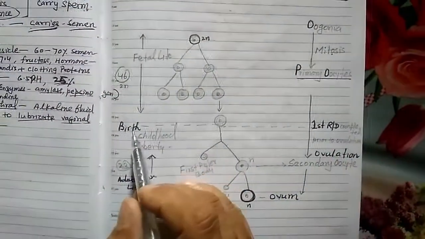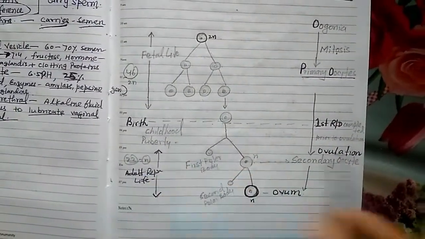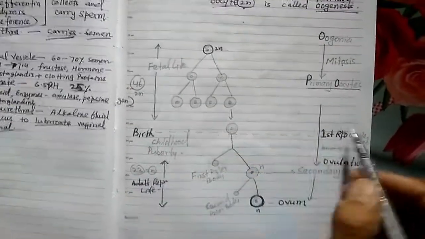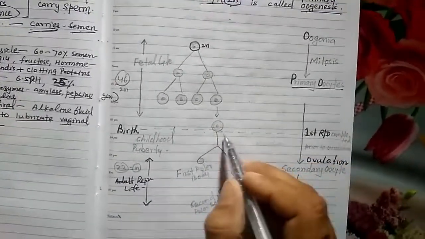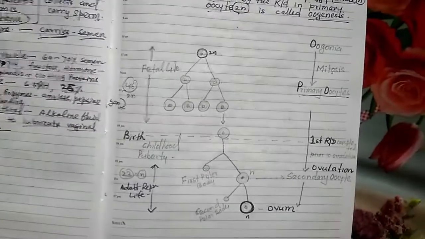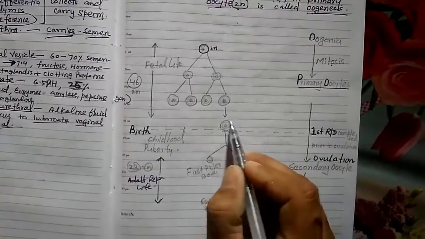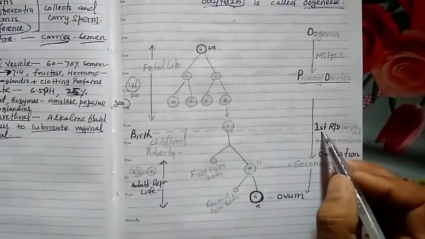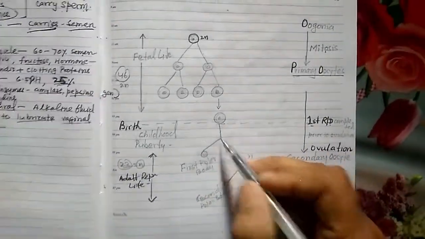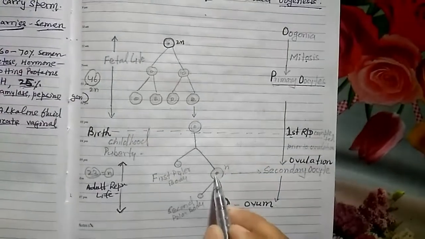At birth the baby has the primary oocyte. The primary oocyte undergoes first reduction division to form two bodies. One is the secondary oocyte and the first polar body.